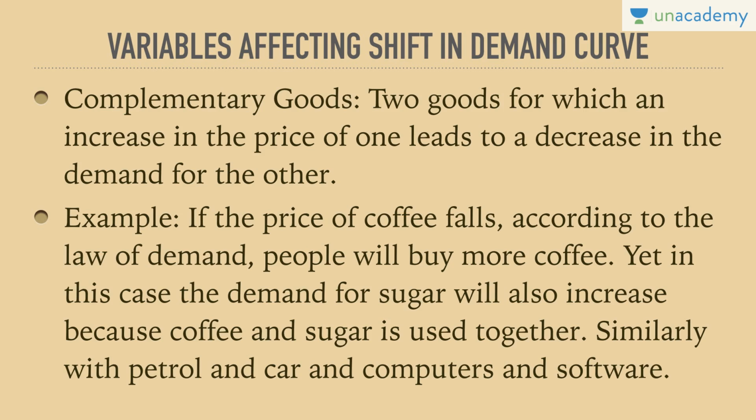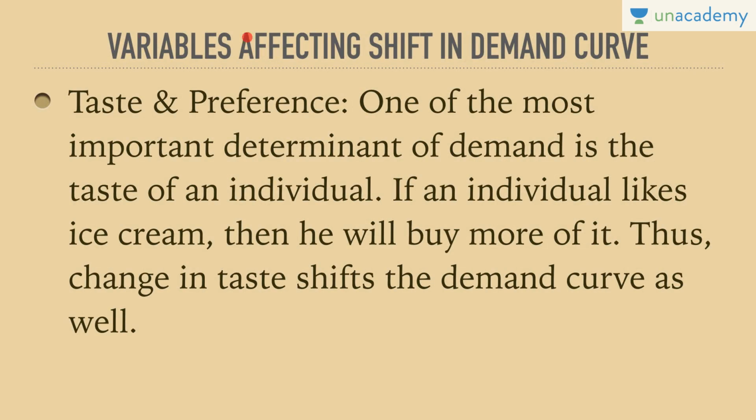Similarly, coffee and sugar. If the price of coffee falls, according to the law of demand, people will buy more of coffee, naturally, an adverse relationship. Yet in this case, the demand for sugar will also increase because coffee and sugar are used together. So one who is having more of coffee would have sugar with coffee, similarly with petrol and car and computers and software. These are the variables affecting shift in the demand curve. The other variables are taste and preference.